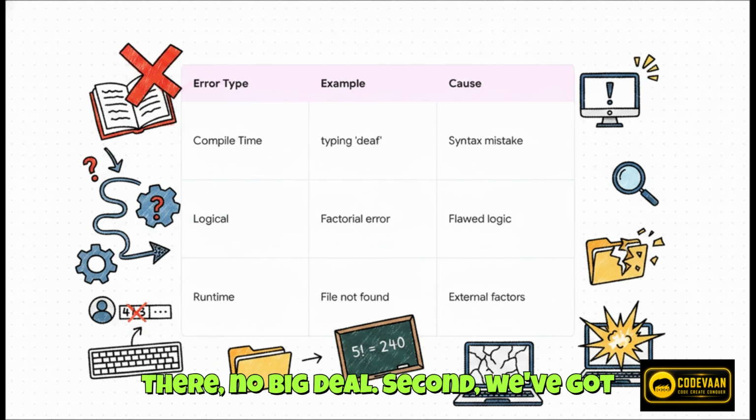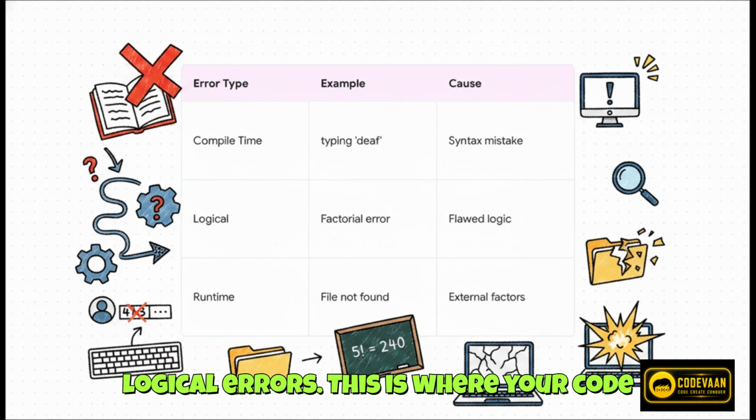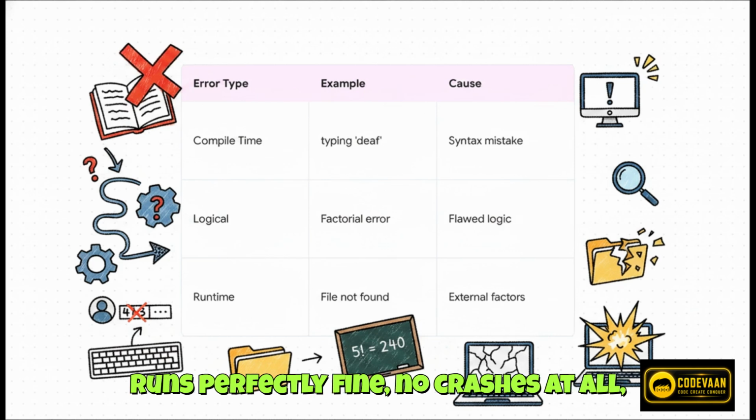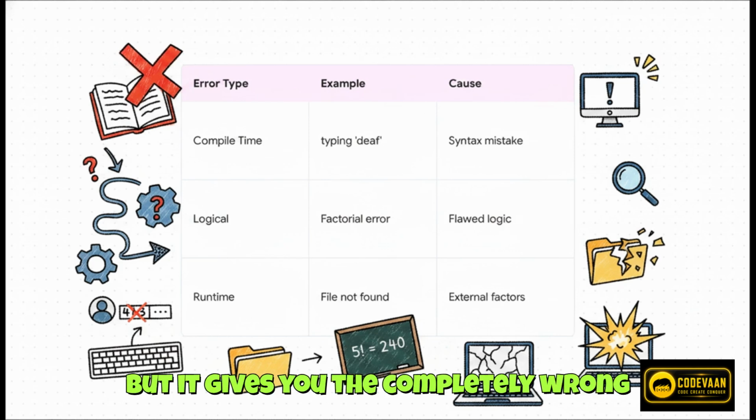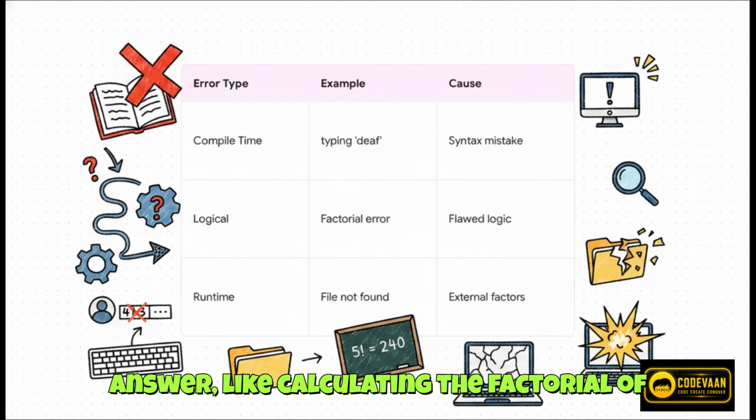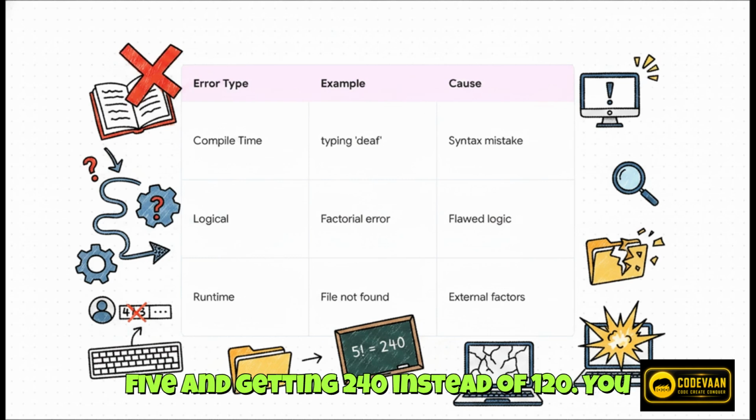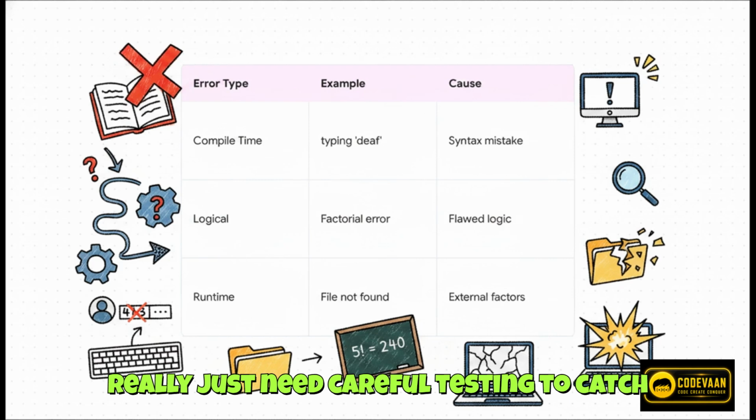Second, we've got logical errors. This is where your code runs perfectly fine, no crashes at all, but it gives you the completely wrong answer. Like calculating the factorial of 5 and getting 240 instead of 120. You really just need careful testing to catch those.